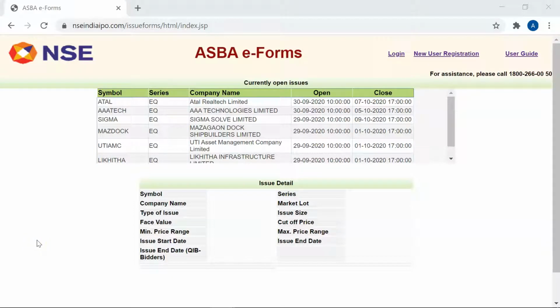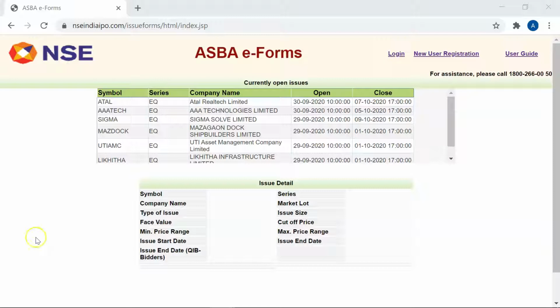Hi all, today we are going to see how to apply for any IPO if you don't have UPI, if you don't have internet banking activated in your bank account, if you don't have net banking login. That process is called e-ASBA.